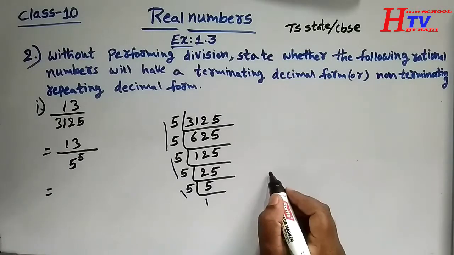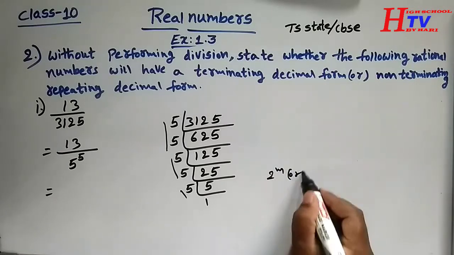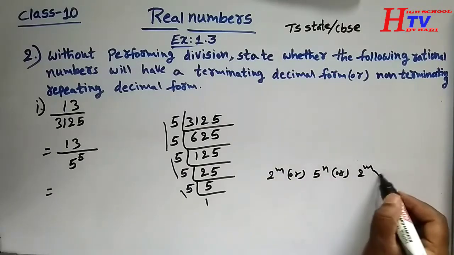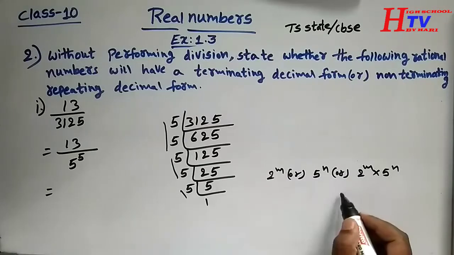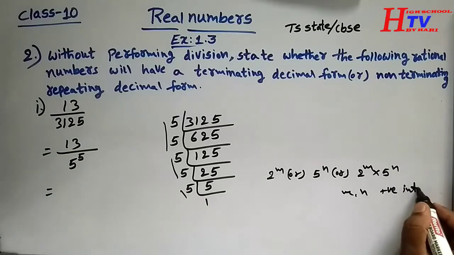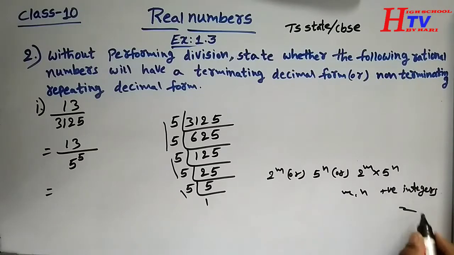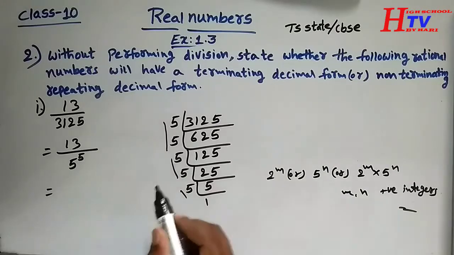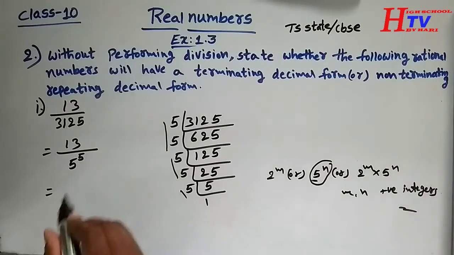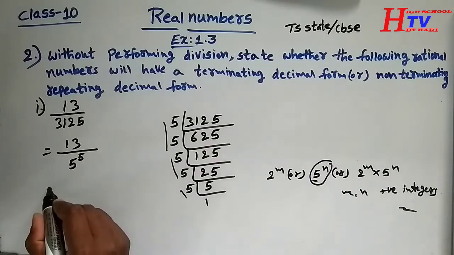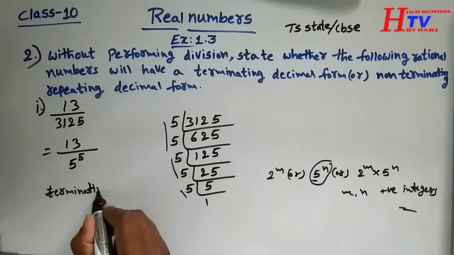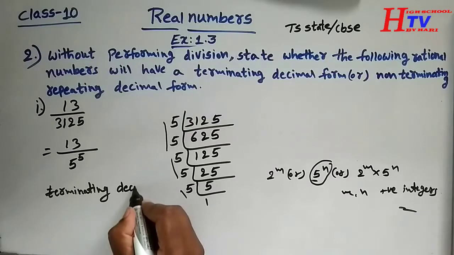Our rule is, if the denominator is 2 power m or 5 power n or 2 power m into 5 power n, here m, n are positive integers. 5 power 5, it is a positive integer. It's a 5 power something. Hence it has a terminating decimal form.